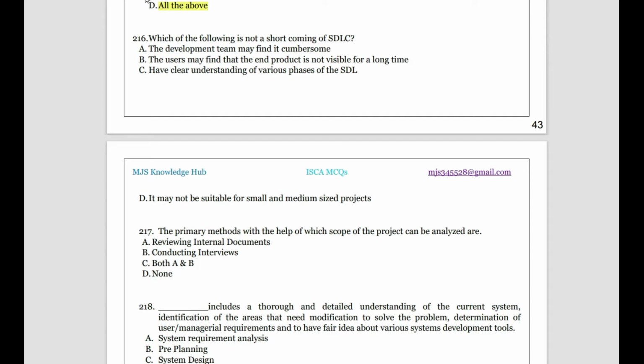So having a clear understanding is not a shortcoming, actually it is one of the strengths. Then it may not be suitable for small and medium projects. System development life cycle sometimes may feel only important for big projects. For small projects it may not be that necessary to develop a system. So overall, in general terms, having a clear understanding of the various phases of SDLC is a strength of having SDLC, but it is not a shortcoming. So this is the answer.